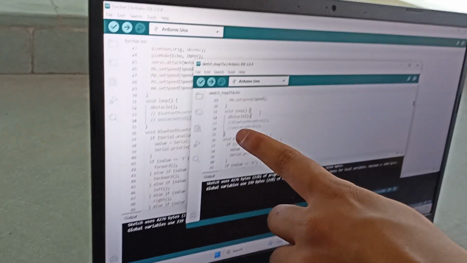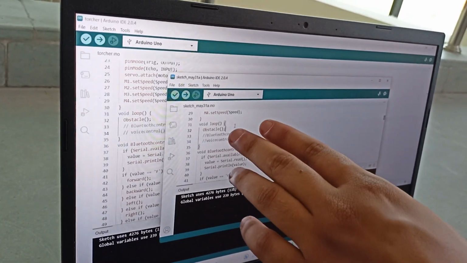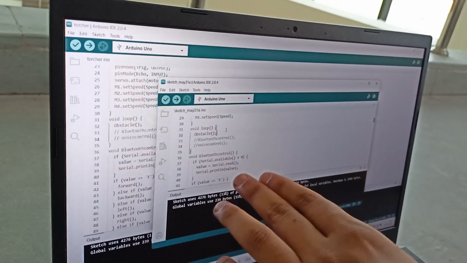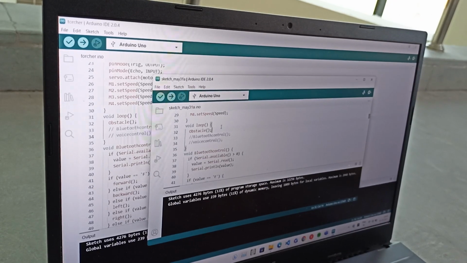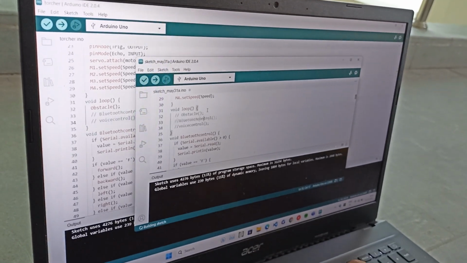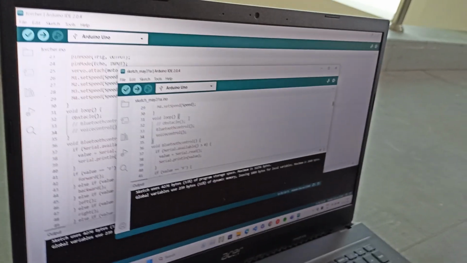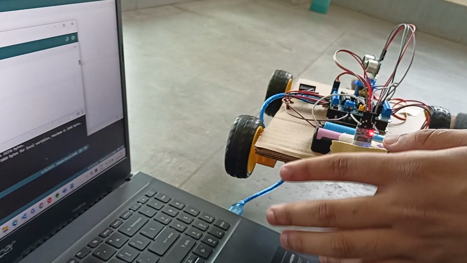As you can see, the obstacle command is running on this. The Bluetooth control and voice control are commented out. The problem is that obstacle control, Bluetooth control and voice control can't all run simultaneously. So we'll comment out this obstacle code, and uncomment the Bluetooth control as well as the voice control commands. They run through this HC-05 module, so that's not a big problem.